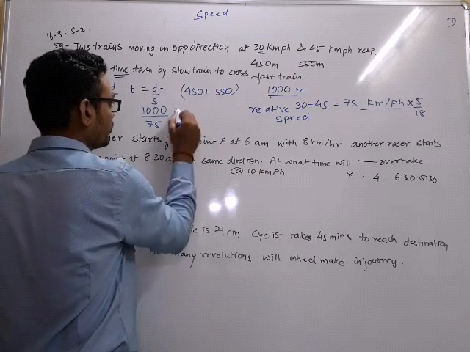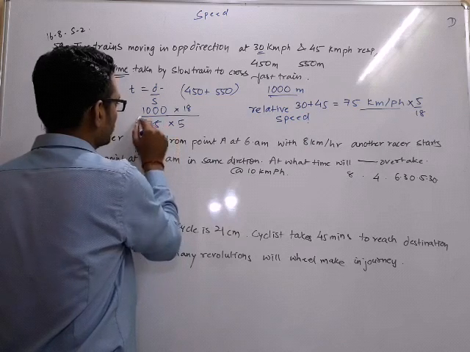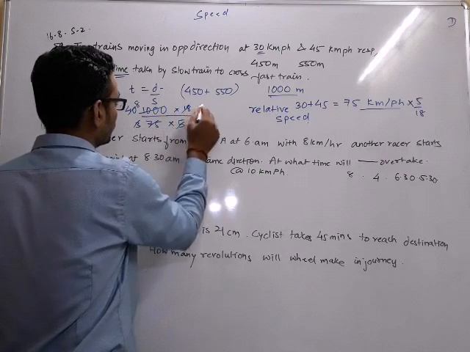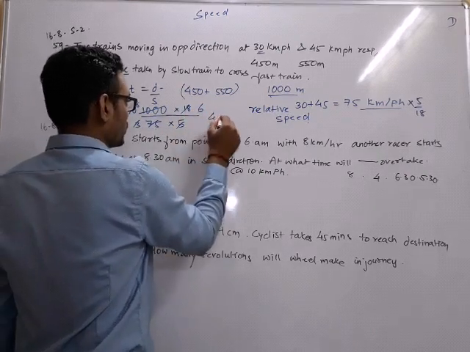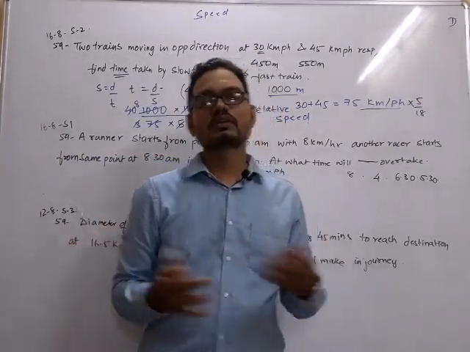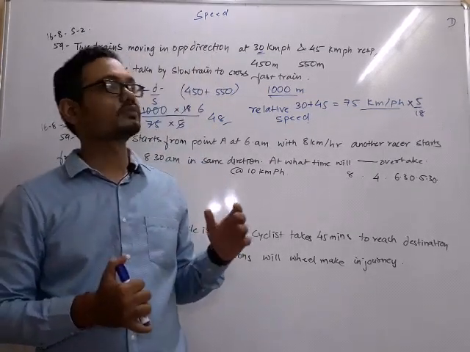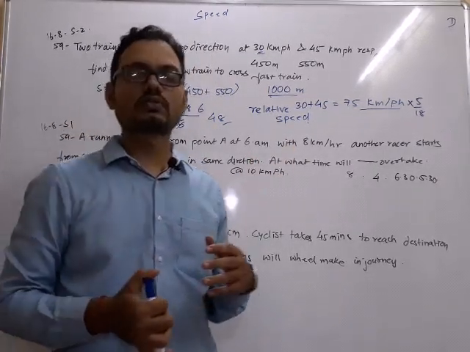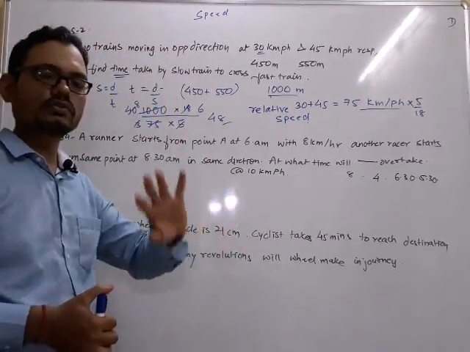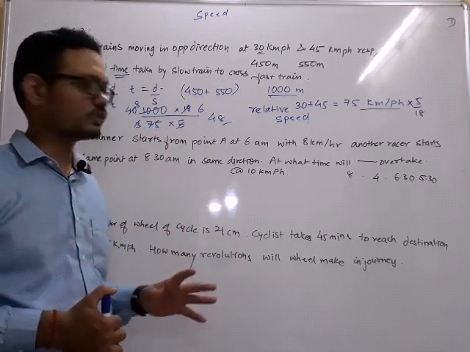So 25 3, 25 40, 5 8, 48. So it is in 48 seconds the trains will cross each other. In case you don't know the logic, you will have to remember the formula. At least in CGL tier 1 you would not have to remember all those formulas.